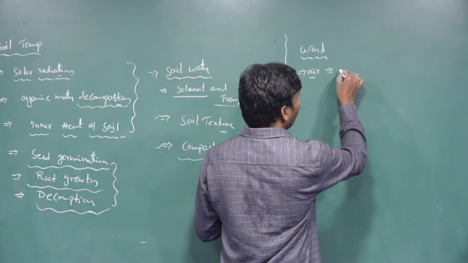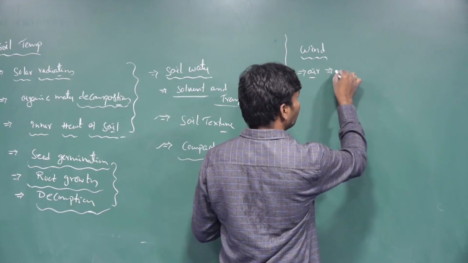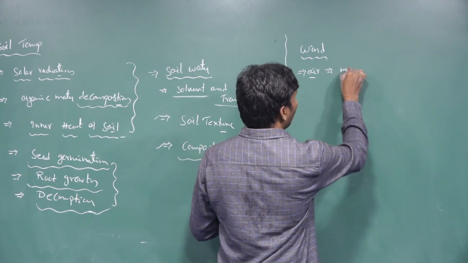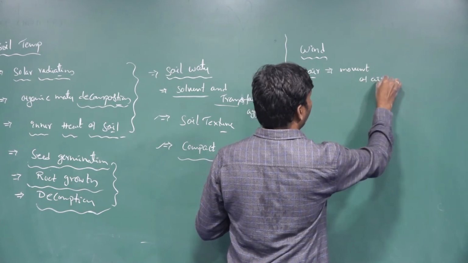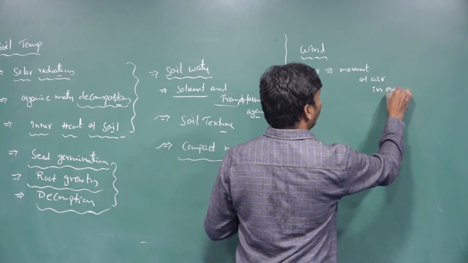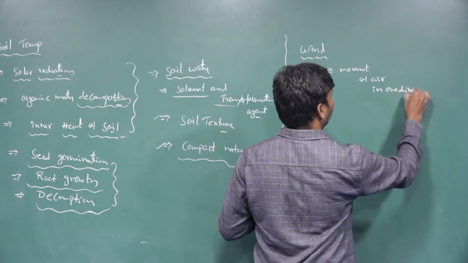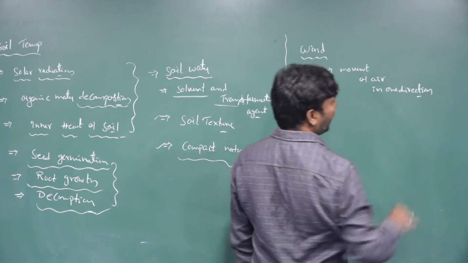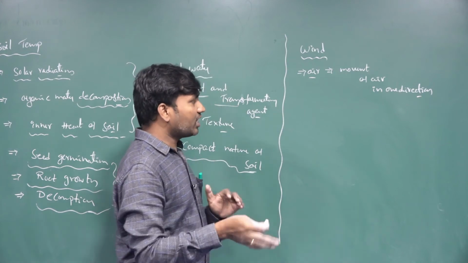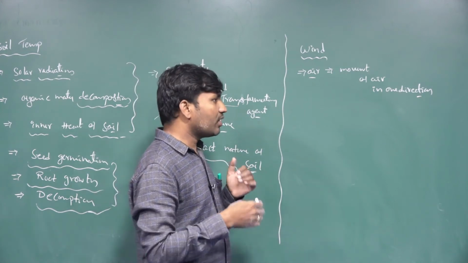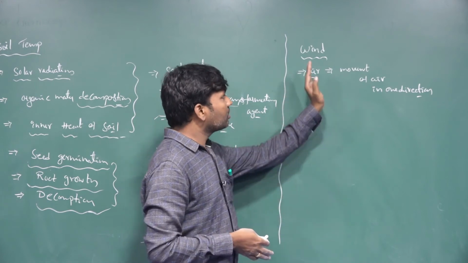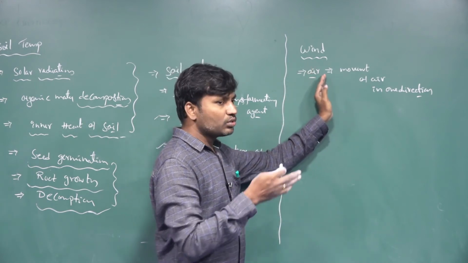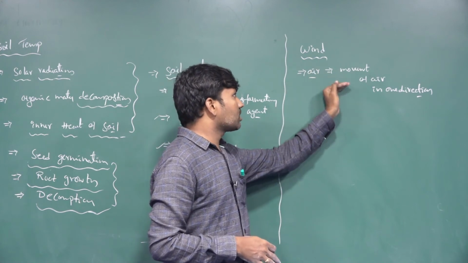Wind is always moving, the movement of air in one direction. Any one direction here means not always the same direction. The air is continuously moving, so that is called wind.